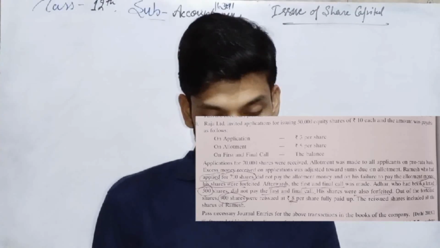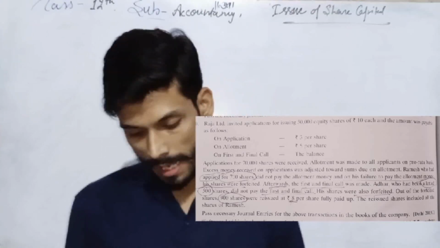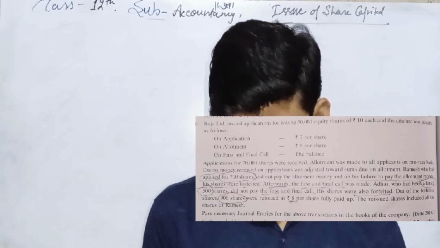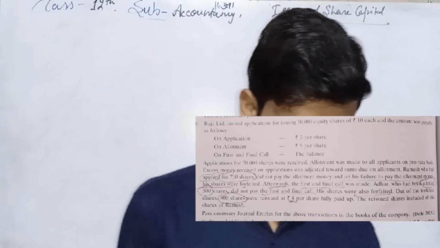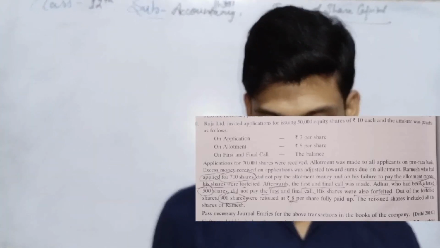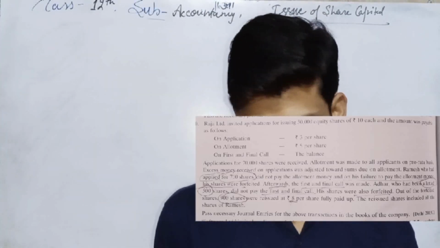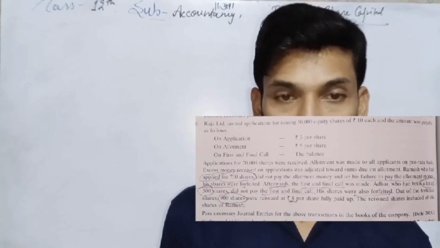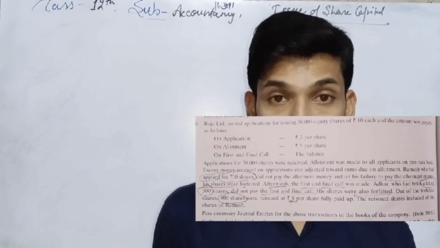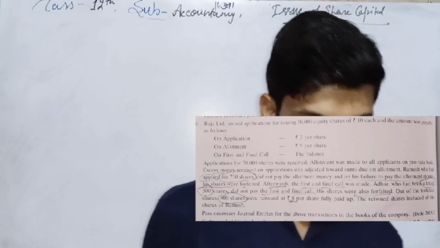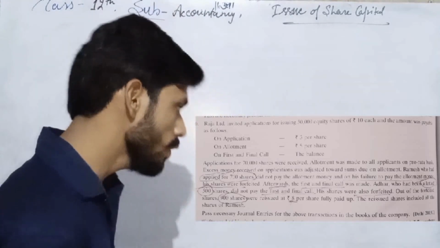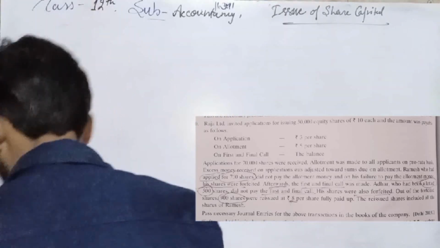Afterward the first call was made. Another shareholder who had been allotted 500 shares did not pay the first and final call. His shares were also forfeited. Out of the forfeited shares, 900 shares were reissued at rupees 8 per share as fully paid up. The reissue includes all the shares of Ramesh. So first of all, according to the question, we have to pass the journal entries.